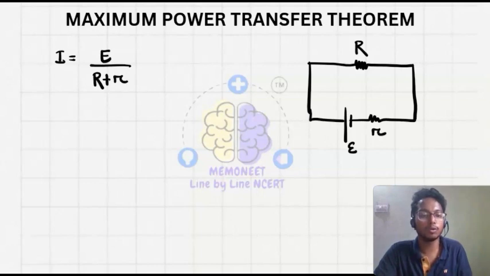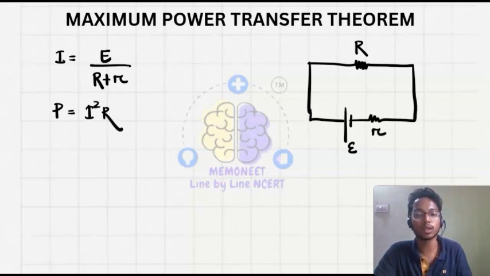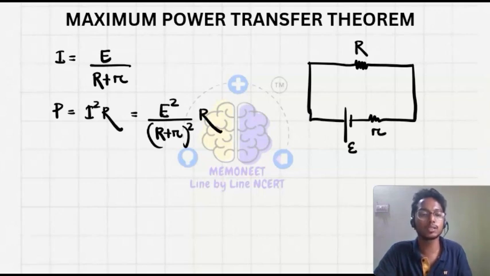Okay, so for the power I can write I square R. So this will be equal to E square upon (R plus r) square into R. Okay, so this is the power. So how can I tell in which case the maximum power will be transferred?